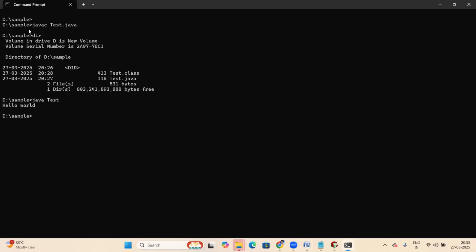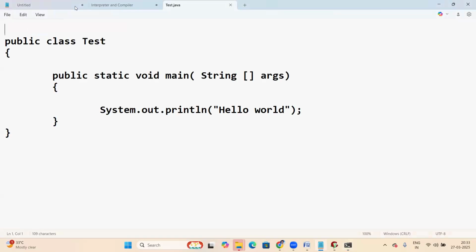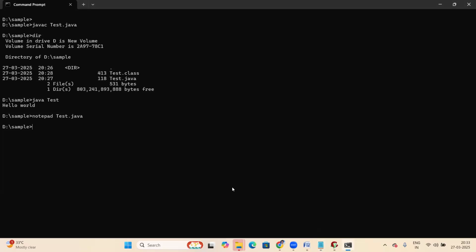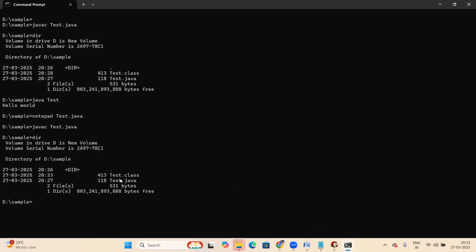Now these are the Java steps. First, using Notepad, the Java program developer creates the test.java file. What is the next step? Next step is compiling with javac. The result is a .class file. Then execution with java test. In this process, have you seen any .exe file here?